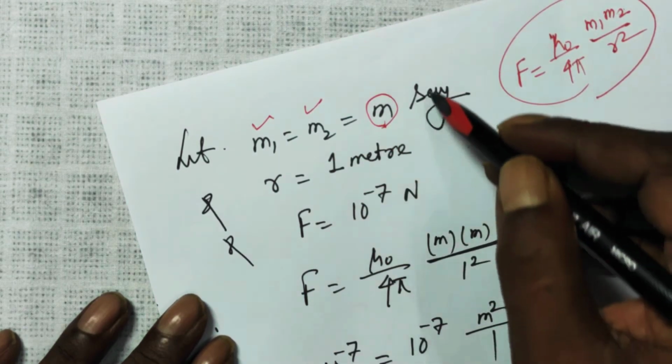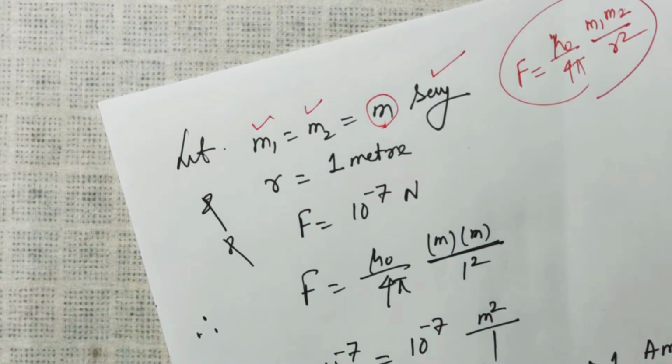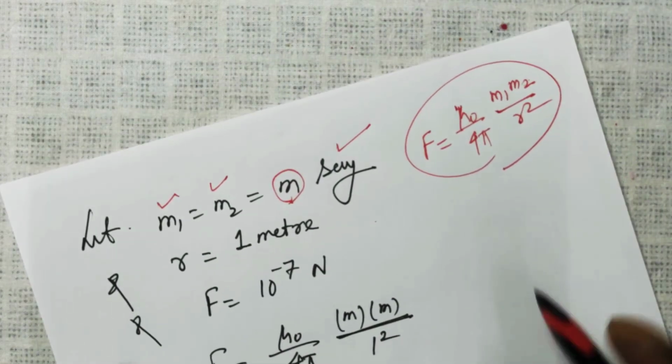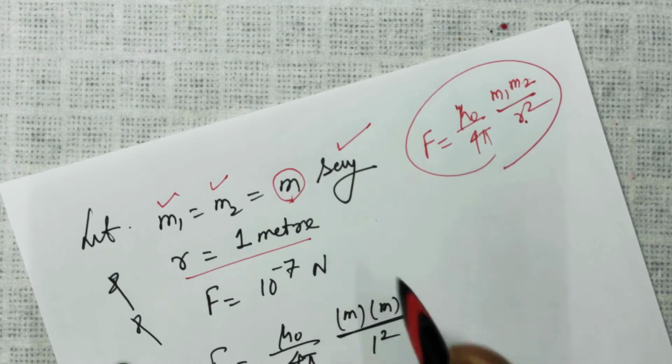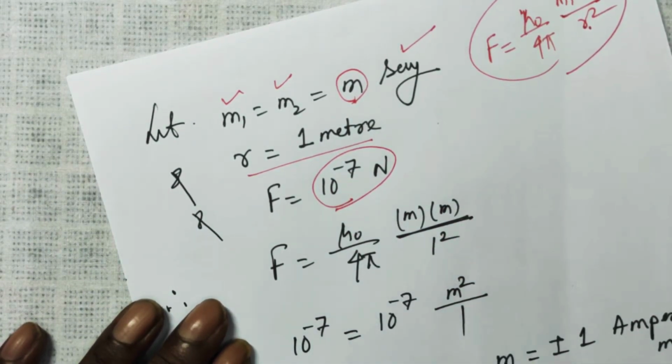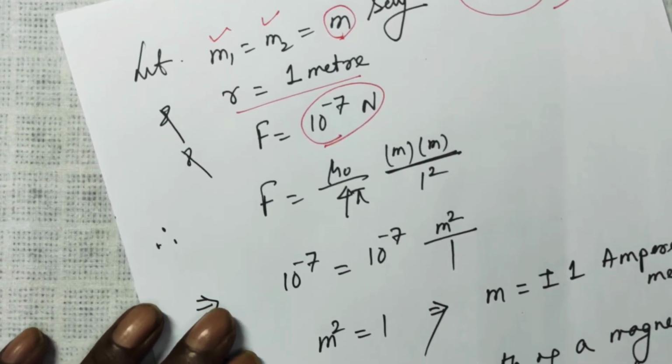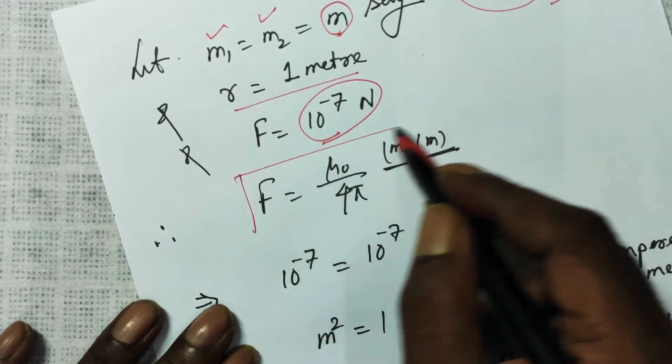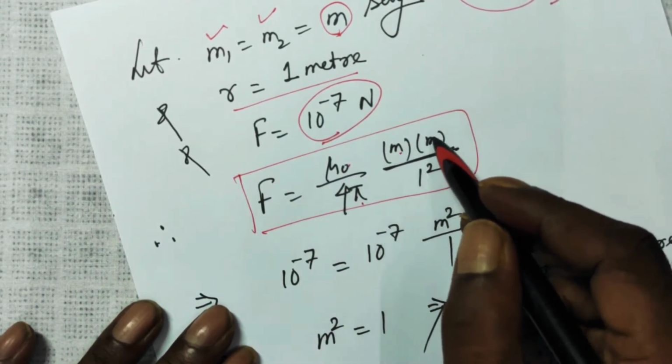equal to M. Say the pole strength is equal, and the distance between them is 1 meter, and F is equal to 10 to the power minus 7, and we just explained F is equal to mu naught over 4 pi M1 M2 over R square.